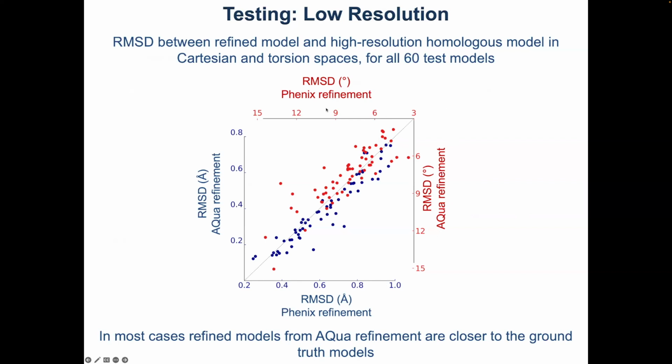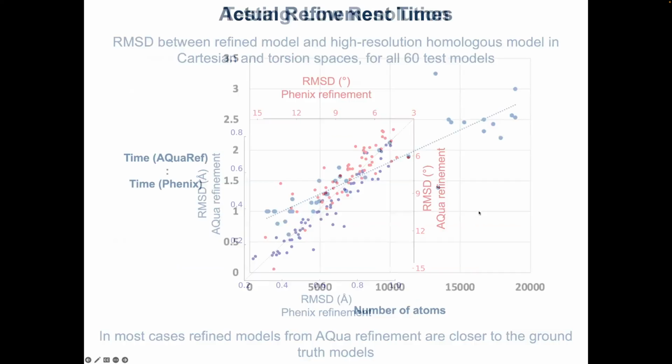And pretty much in the majority, if not all, except for a few probable outliers, the structures refined with AquaRef got closer to the ground truth structures, the high resolution homologous structures, in both Cartesian and torsion angle spaces. So that's what this plot tells you.